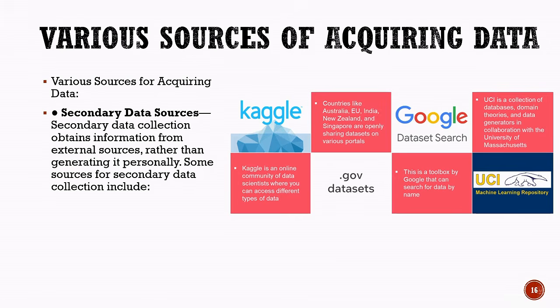We can also find datasets through government data portals, which provide publicly available datasets from different countries and government departments. Another source shown here is UCI, which provides collections of databases, domain theories, and data generators developed in collaboration with the University of Massachusetts. Therefore, secondary data sources allow us to use existing data collected by others, saving time and effort when suitable datasets are already available.